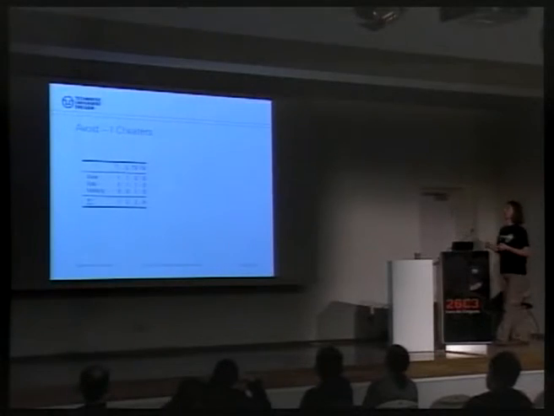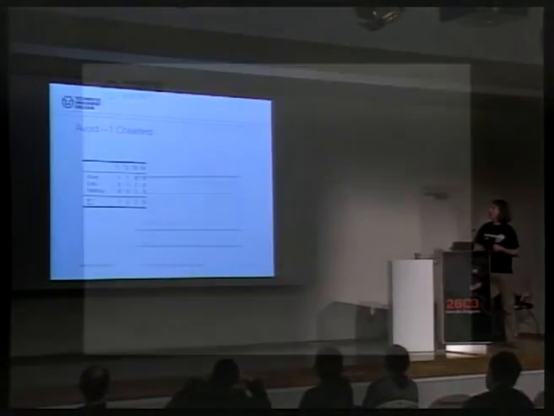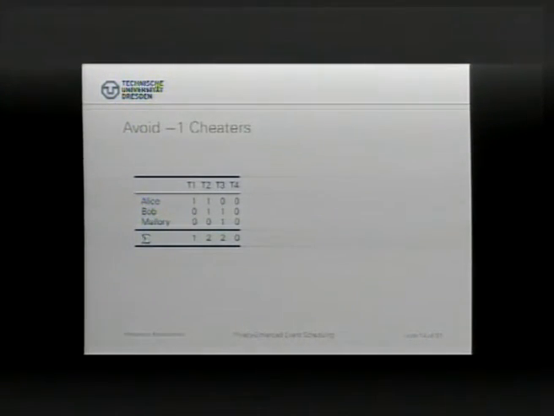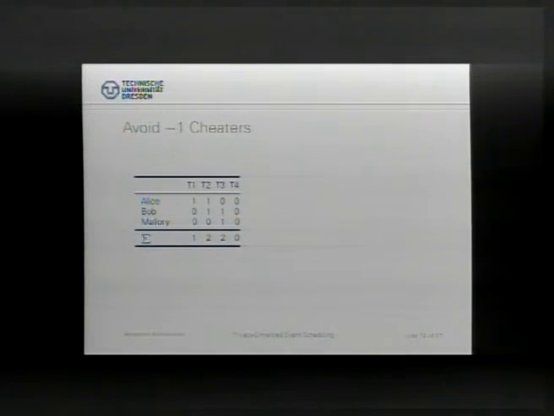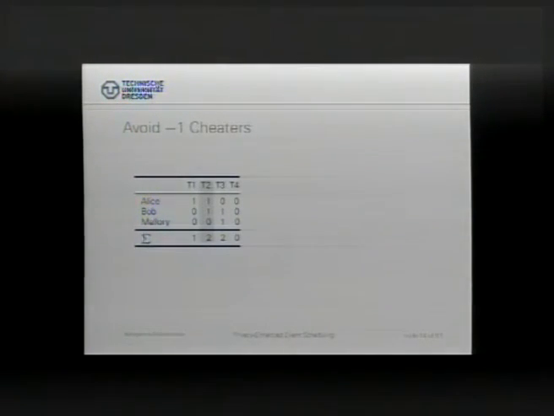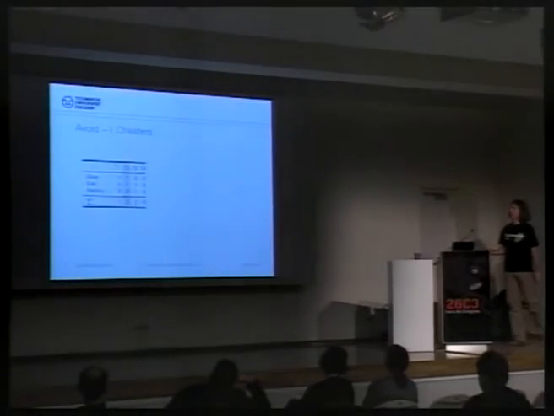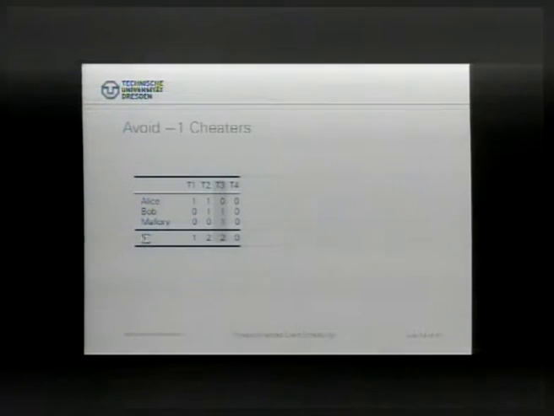So the first thing is we want to avoid -1 cheaters. I have here a table where only the clear votes are written, and we see we have this vote where Alice voted 1100, and we have the sum at the bottom. So in this case, we would choose this second time slot, for example. But maybe Mallory doesn't want to take the second time slot because there she's not available, but she wants to have the third time slot, which would be much better for her. So what can she do? The first thing is, I said, she can send just a -1 there.